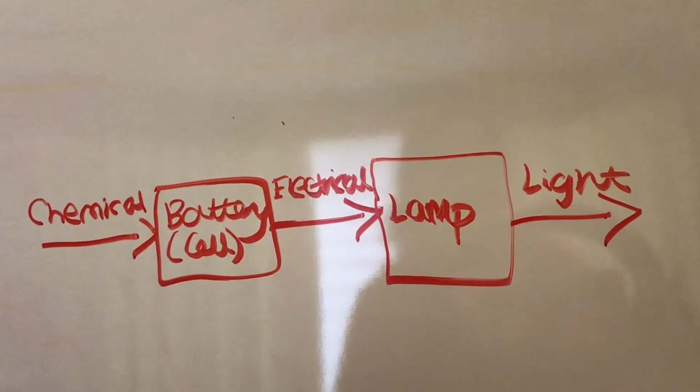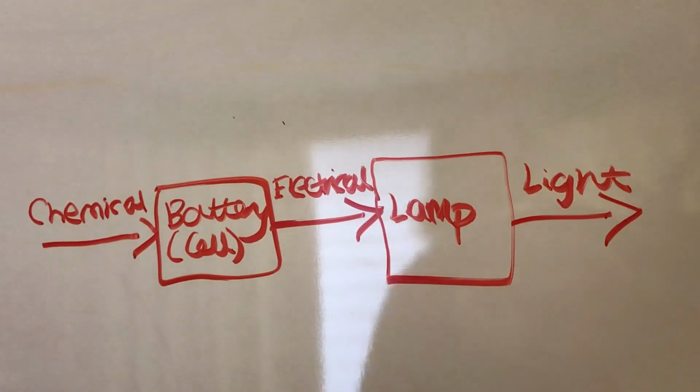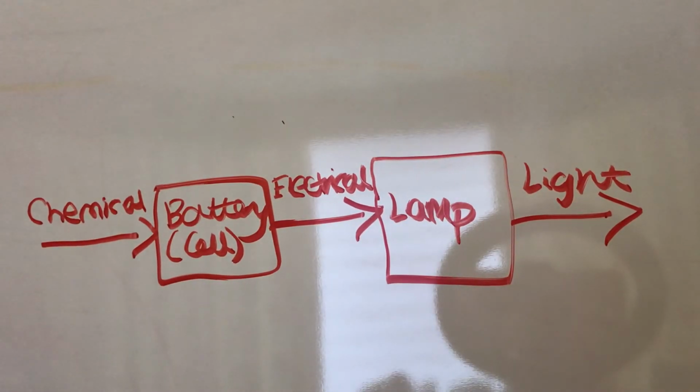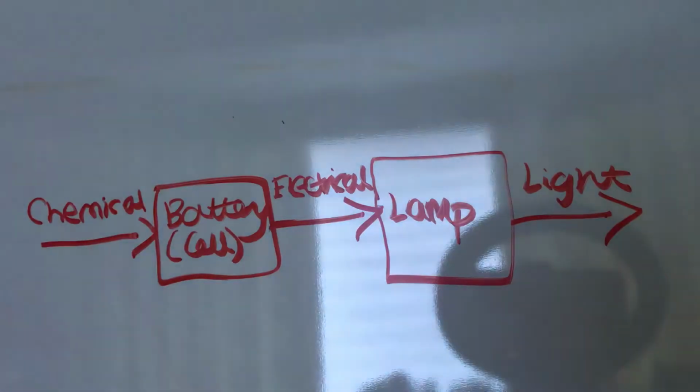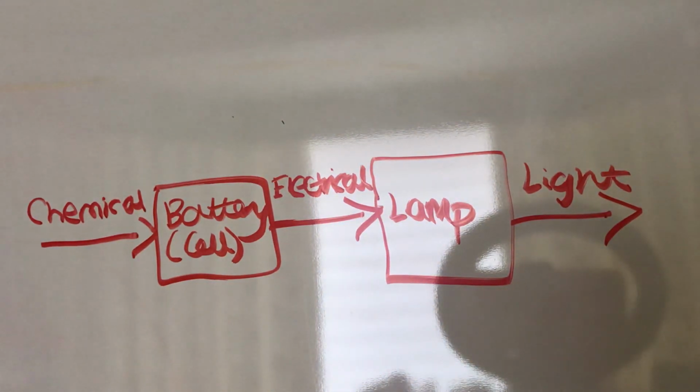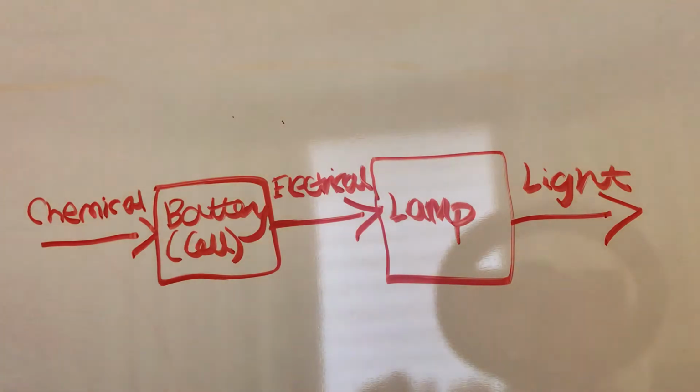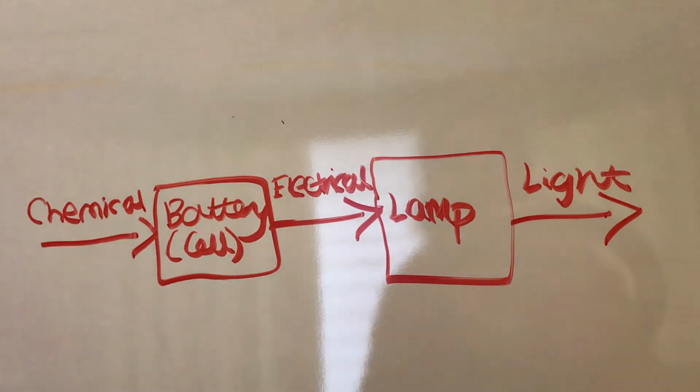So how do we know it's light energy? Because a lamp lights up the room. So that would be the same process with a light bulb if it was battery powered. If I turn this light off here, that means that it's gone darker. So I know light comes out of a lamp or lights, because when I turn it on, the room lights up. That's an example of that.